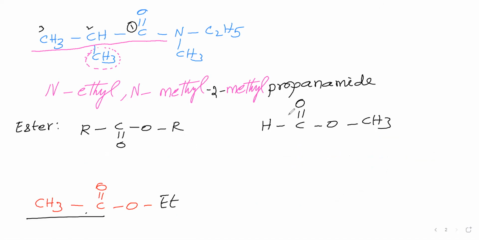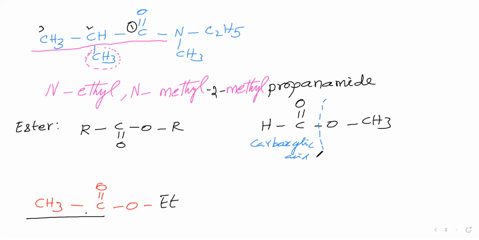Now, in this ester, the group which is attached to the ester oxygen, that part you consider as the alcoholic part. The ester group in which the carbon is having a group, that part you consider as the carboxylic acid part.